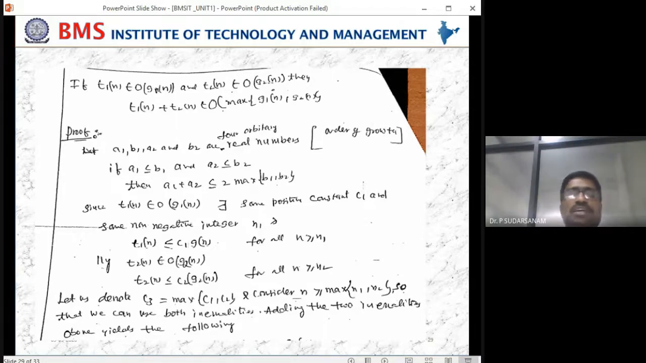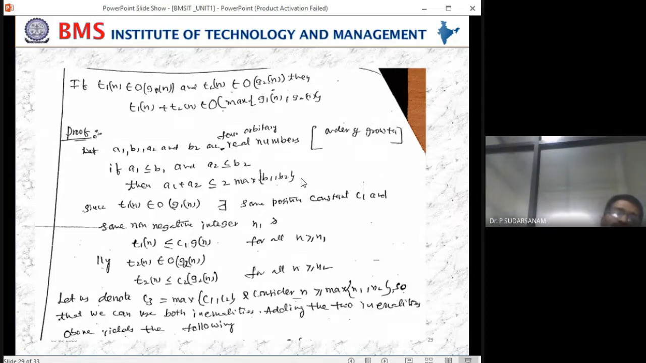You can take any numbers for A1, B1, A2, B2 based on the order of the growth. If this condition is satisfied, then A1 plus A2 is less than or equal to 2 into maximum of B1 comma B2. These conditions will be satisfied according to the order of the growth, according to the mathematical equations. Now write these equations.